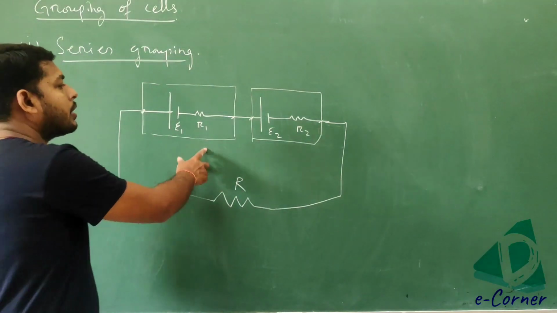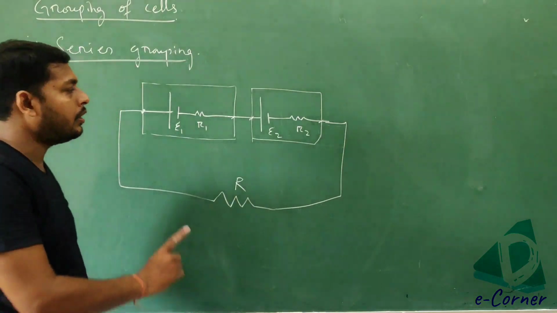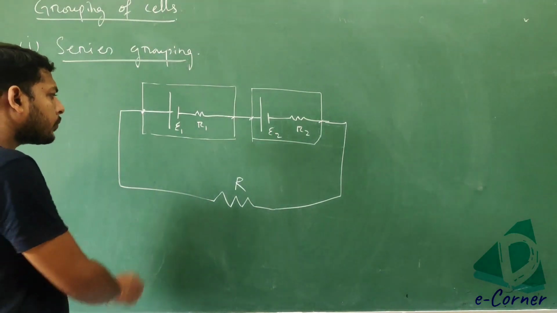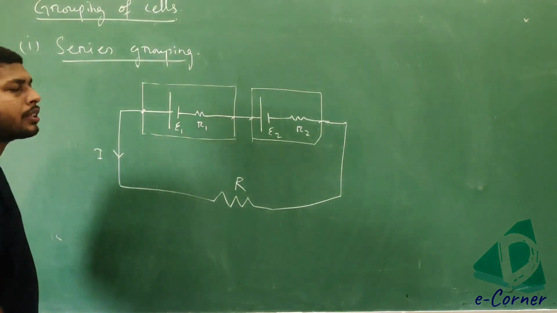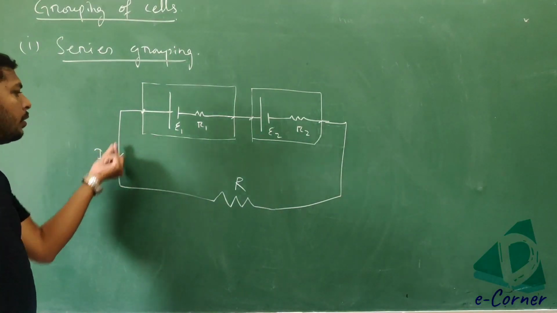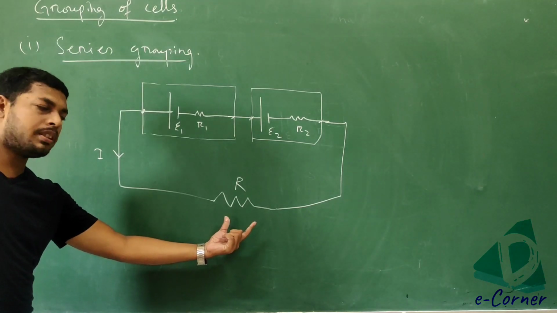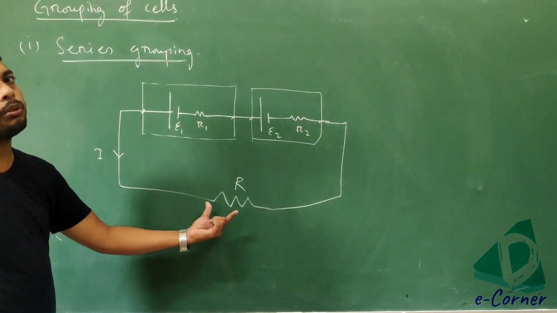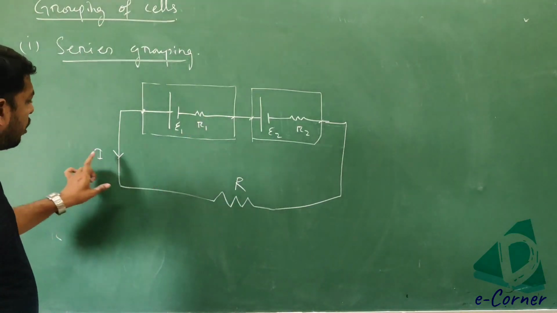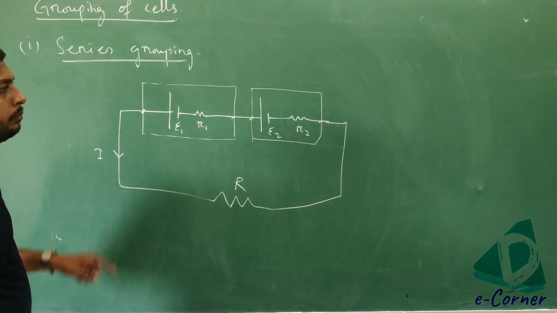Got it? These two batteries are connected in series. Now we have to calculate the current flowing through this main circuit. This is the main circuit, because the current going through the external resistance is our current through the main circuit. Got it? Now we have to calculate the value of I.